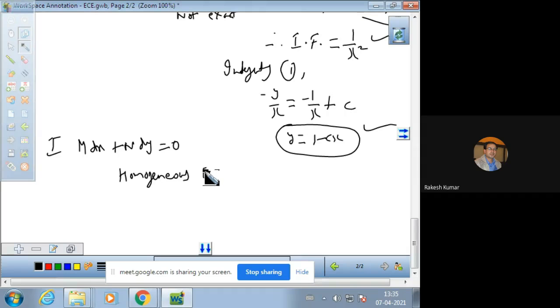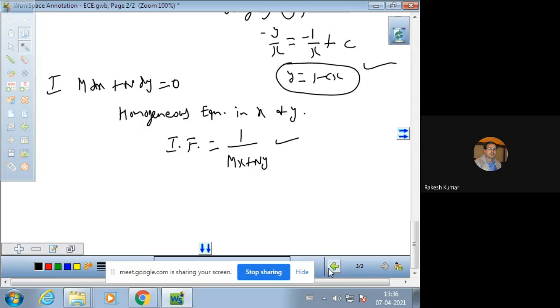Homogeneous equation in x and y, then the integrating factor will be 1 over Mx plus Ny. So this will be your integrating factor. And let us verify it with the help of an example. The example is